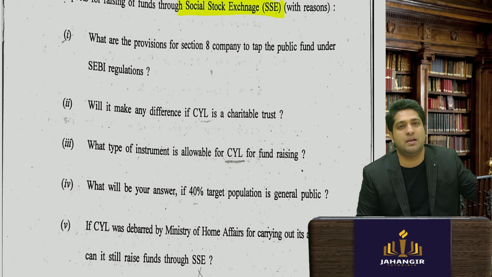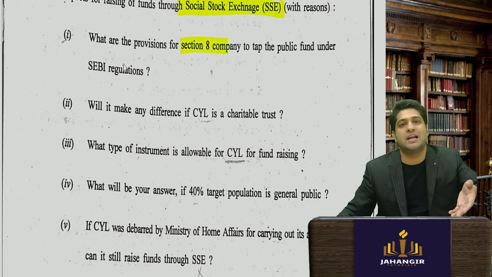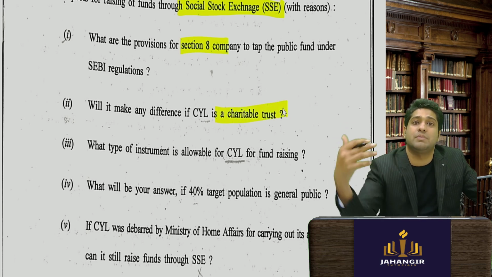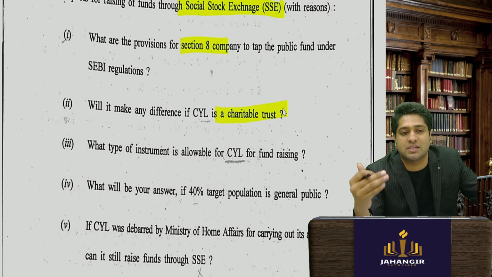For example, an NGO can get listed. A section 8 company, they are asking whether it can get listed. Answer is absolutely, yes. Then even in that they asked which are the companies that can be listed. So not only a section 8 company, even a charitable trust can be listed.